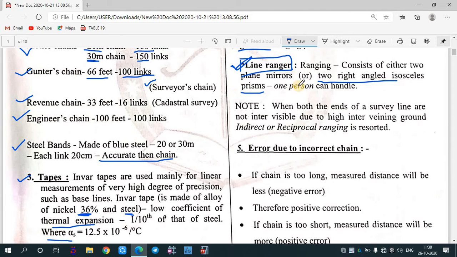Note: when both the ends of the survey lines are not intervisible due to high intervening ground, indirect or reciprocal ranging is resorted to. Suppose there are two points with an intervening hill in between. The condition for direct ranging is that you must see your starting point and end point.